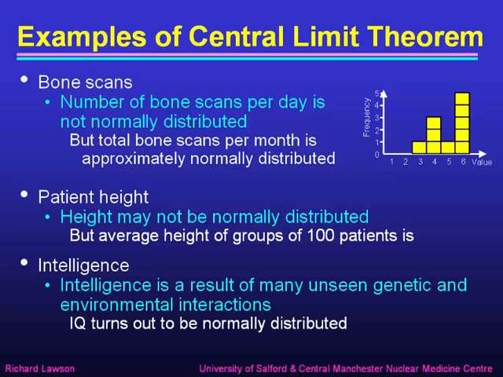Intelligence is another example, because a person's intelligence is actually a result of many unseen genetic and environmental interactions. It's something that we can't determine exactly how it comes about, but because of all those random distributions all averaging out, it turns out that IQ is normally distributed. So, as we see, the normal distribution is very important in statistics.